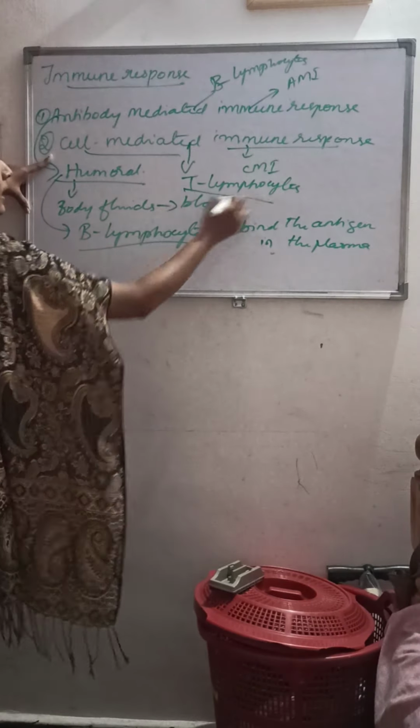Now moving on to the cell mediated immune response in detail. What is the cell mediated immune response? This immune response is brought about due to the attack on the cell membrane by the pathogen or the antigens, that is, the disease causing organisms. It is also called the cell mediated immune response, and it is mediated by the T lymphocytes, and the humoral one is by the B lymphocytes.